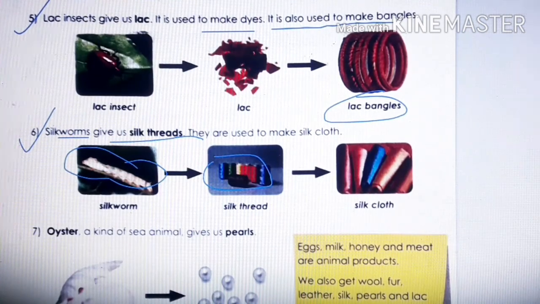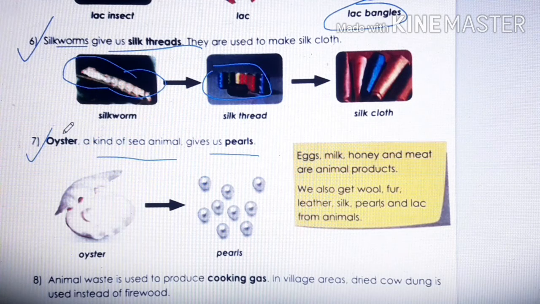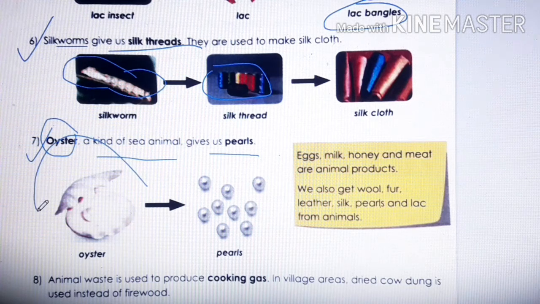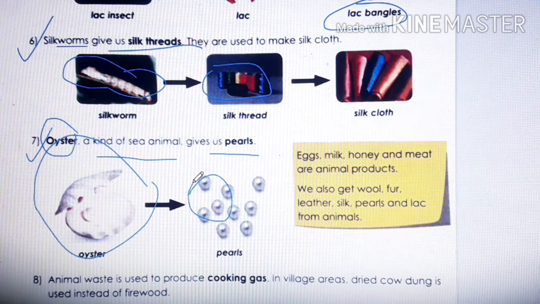Number 7, oyster, a kind of sea animal, gives us pearls. Oyster is a kind of sea animal, children, which gives us pearl. Oyster looks like this and pearl is inside the shell. If you open this, you will get these pearls. And we can use these pearls in the form of ornaments or for decoration.